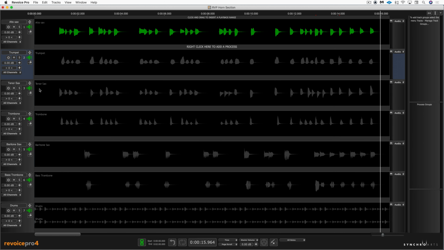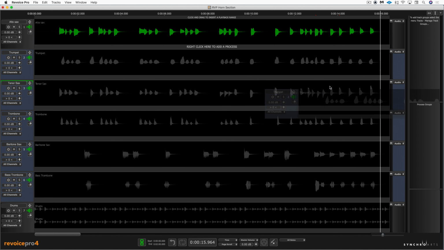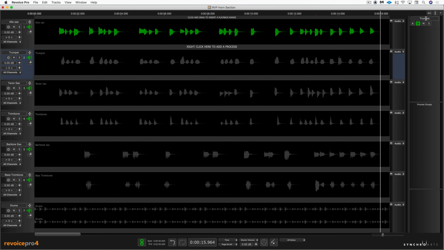So pretty rough. Now, first thing I'm going to do is decide to use my alto sax as the timing reference for these three next parts so that they'll all follow the timing of this. I'm going to select all of these tracks here except the drums and my guide, and I'm going to drag them up to create a quick group over here so that I can easily control them. I'm going to call those inputs.